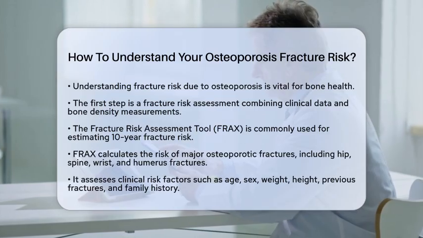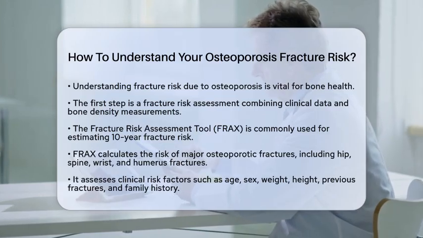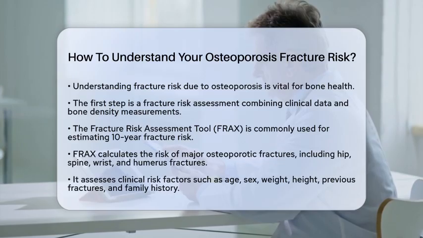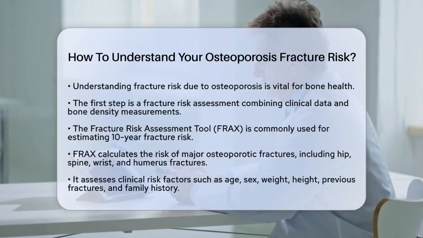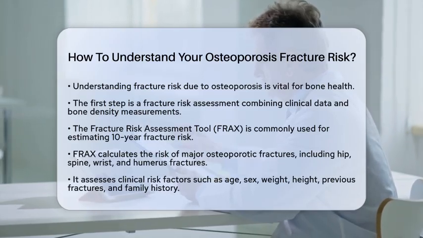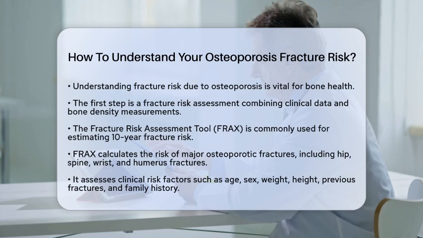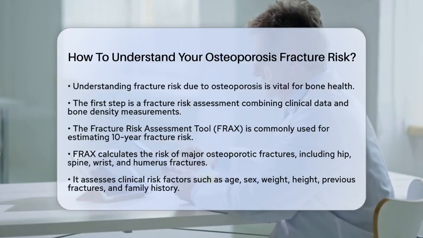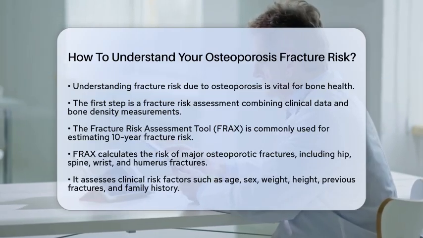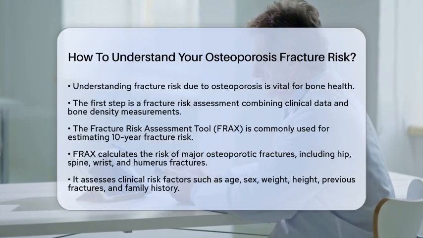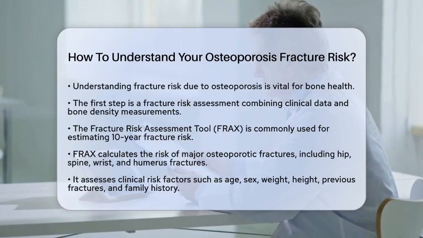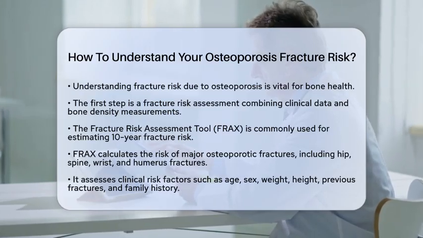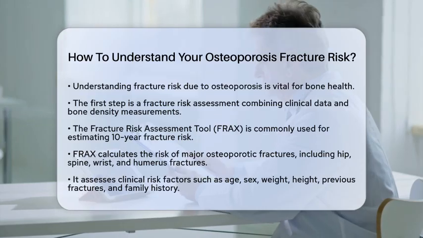This assessment combines clinical information, bone density measurements, and sometimes additional indicators to estimate your 10-year probability of sustaining a fracture. One widely accepted tool for this purpose is the Fracture Risk Assessment Tool, commonly known as FRAX. This tool calculates the 10-year risk of a major osteoporotic fracture, which includes hip, spine, wrist, or humerus fractures. It also specifically assesses the risk of hip fracture.